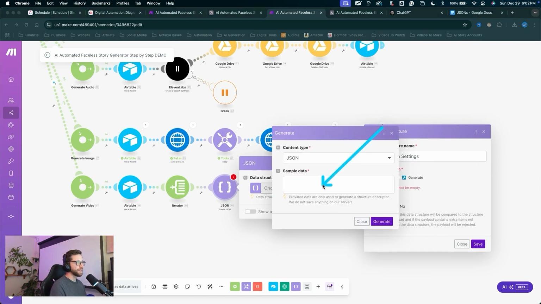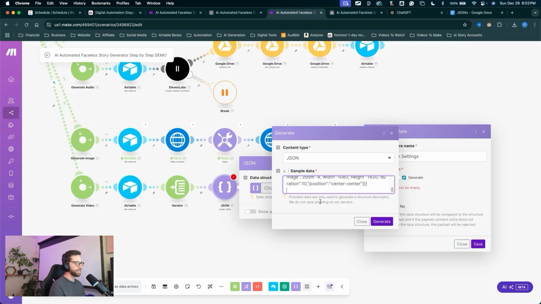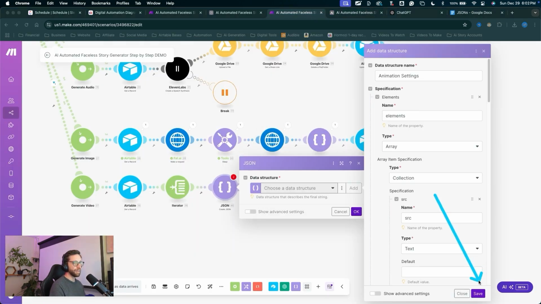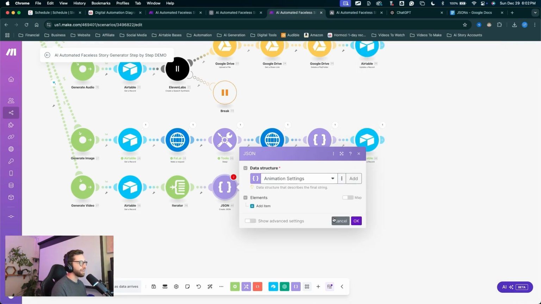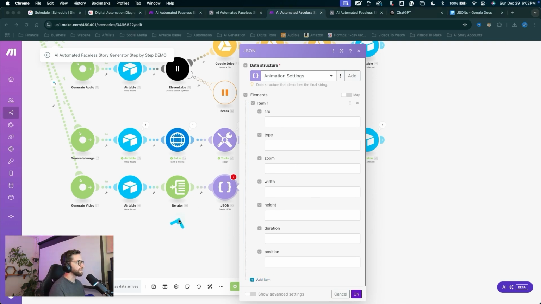It's going to ask for some sample data. Let's jump back into my document. For the animation settings, we're going to copy this entire string right here. Copy that, jump back into Make and paste that in the sample data, then click generate. Right away, come down, click save, and we have that data structure added in. If you click add item, we can see all of the input fields have been generated correctly. So follow along, we'll just fill these out one by one.